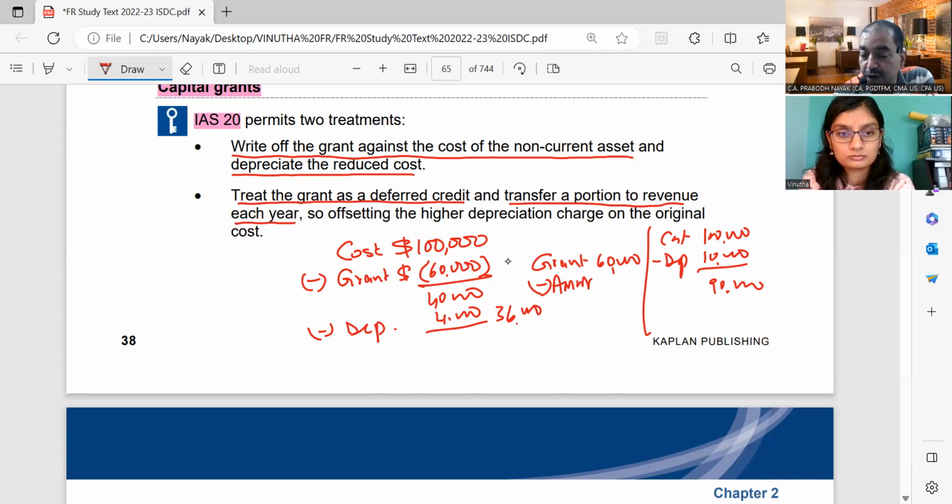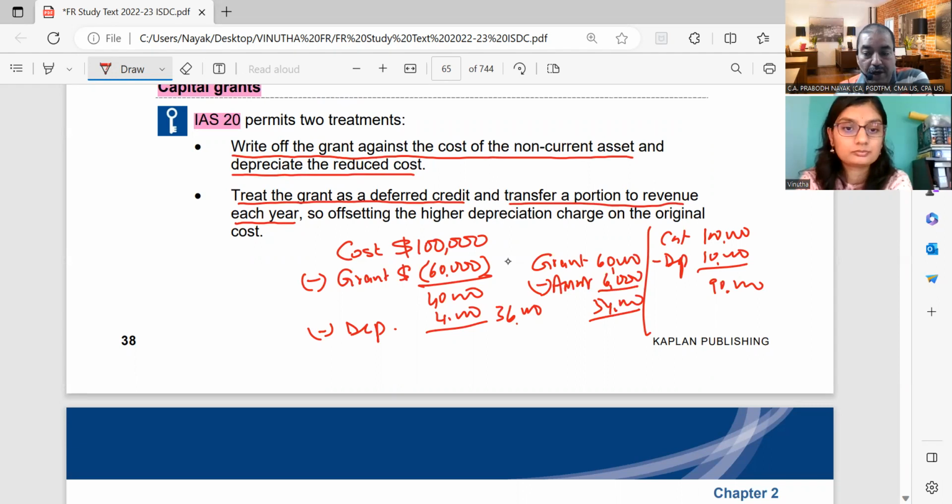This is called deferred revenue. 6,000, and you will show 54,000. So every year 10,000 is reduced from the asset, and every year 6,000 is reduced from the grant. Net effect in the profit and loss is 4,000: 10,000 depreciation debit, 6,000 profit and loss credit. So net effect is 4,000 P&L debit.